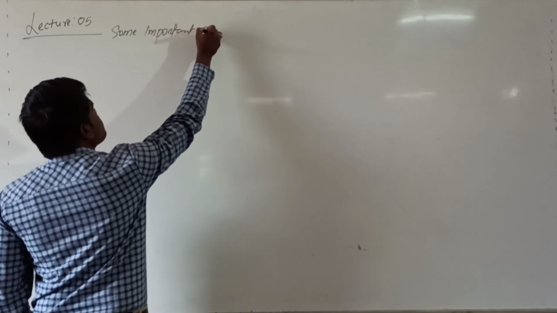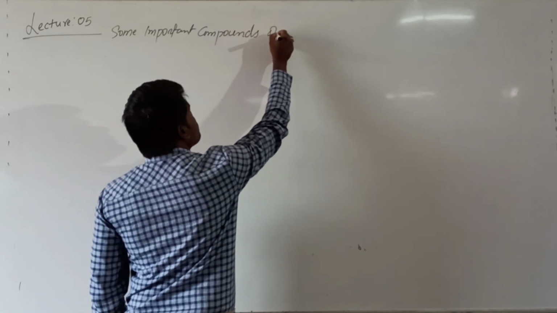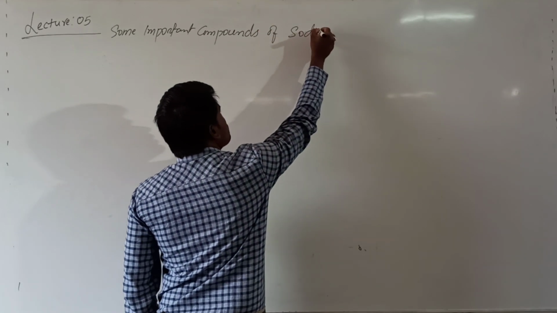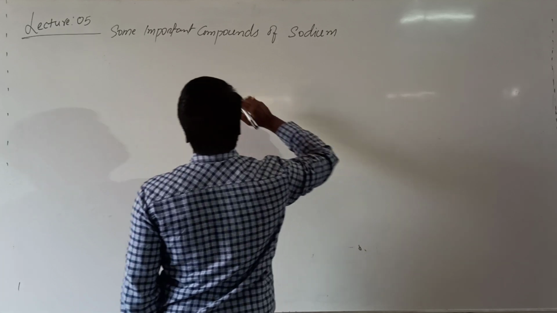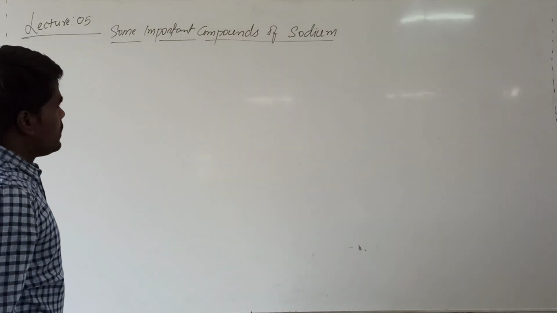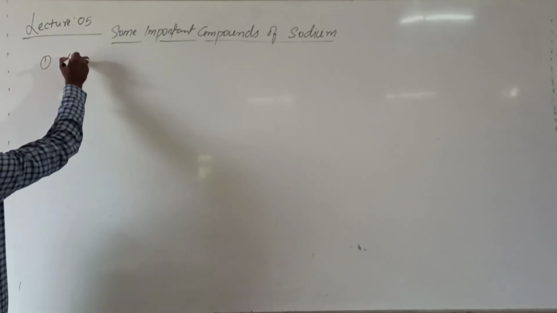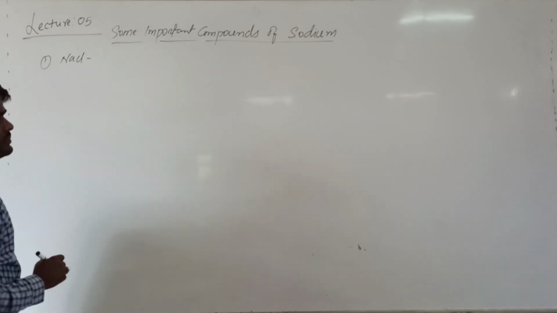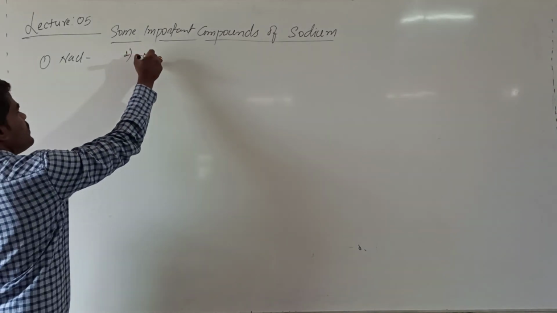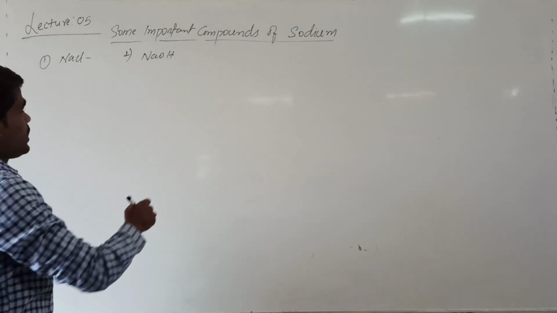Important compounds of sodium. Sodium forms various compounds such as sodium chloride. It also forms sodium hydroxide, which is also called caustic soda.